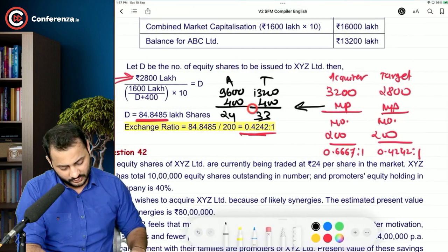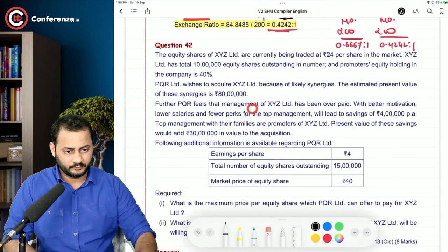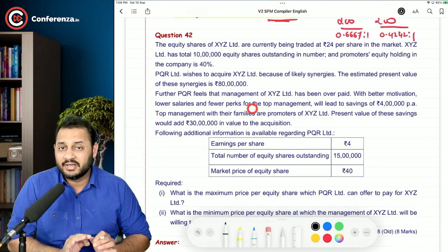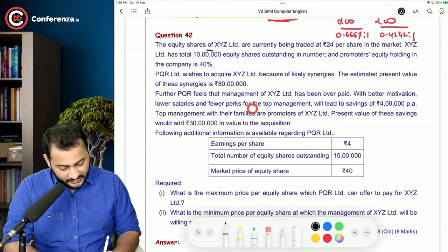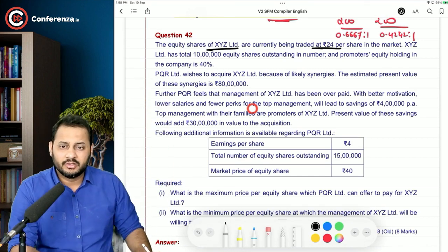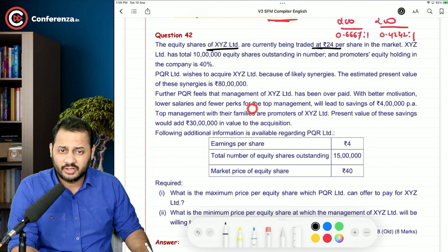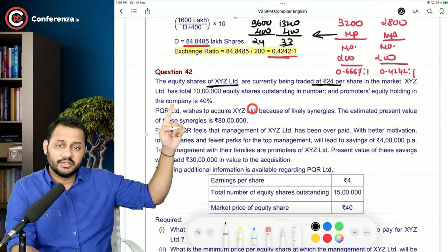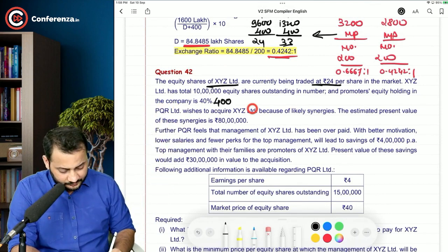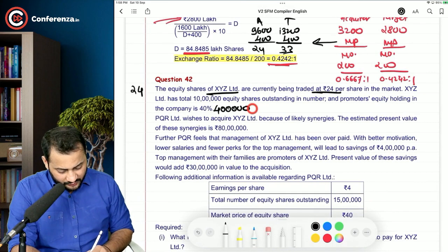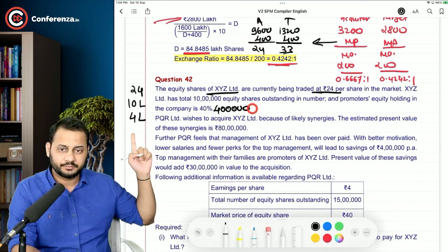Okay sir, let's have a look at the new question now. The equity shares of XYZ Limited are currently being traded at 24 rupees. XYZ has a total of 10 lakh equity shares outstanding, and the promoters' equity holding in the company is 40%. That means 4 lakh shares. Do you agree? So this is a company with a market price of 24, 10 lakh shares, and the promoters are holding 4 lakh shares.